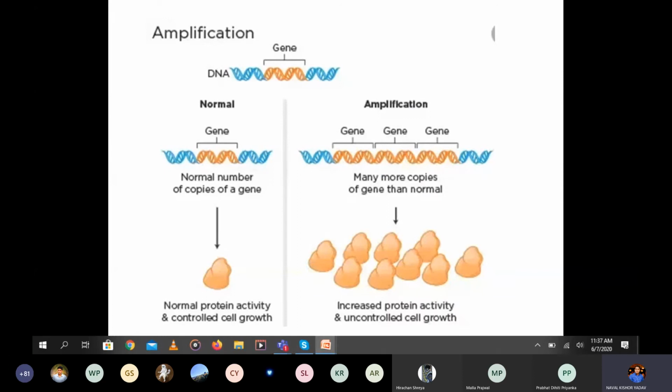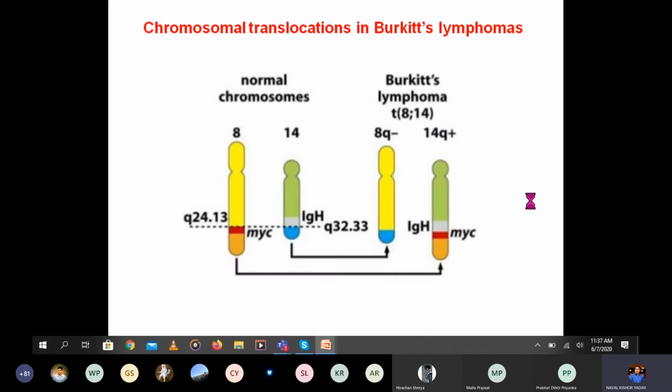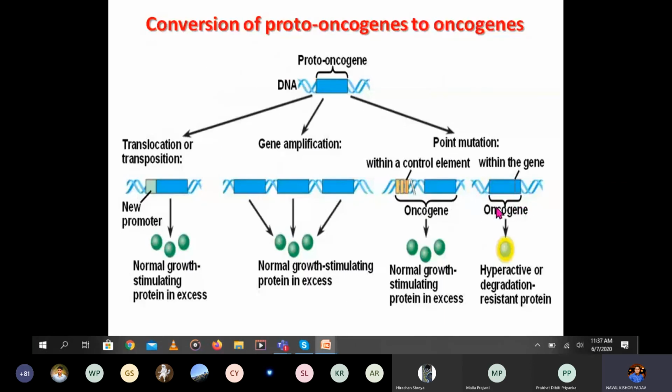So in this way, as I told, by amplification or translocations the proto-oncogene is converted to oncogenes, and the mutations, as I have told, mutation is also here, which is the main one. So the proto-oncogene is converted into oncogenes by translocations, gene amplifications, and mutations, and finally it causes cancer.